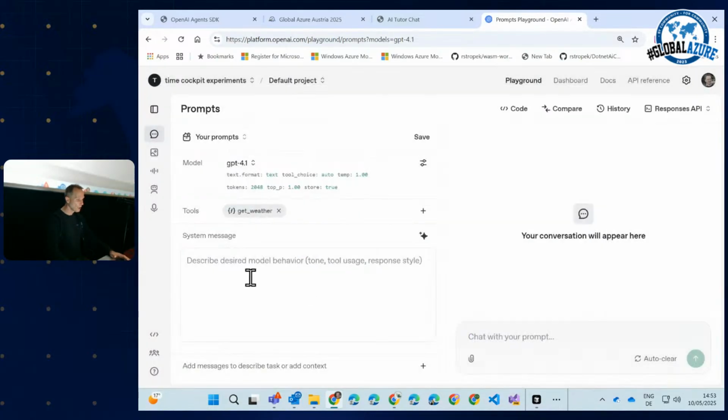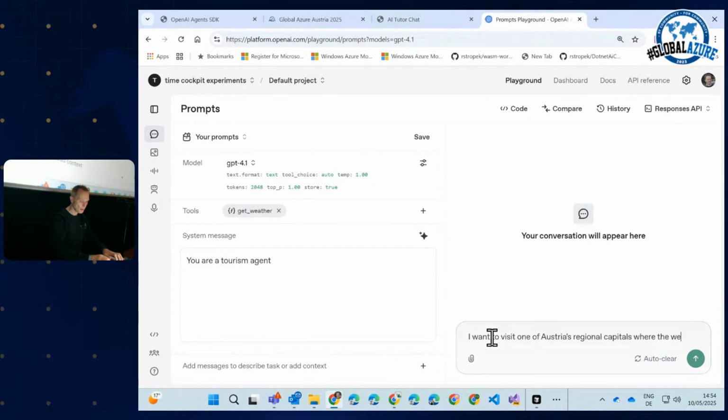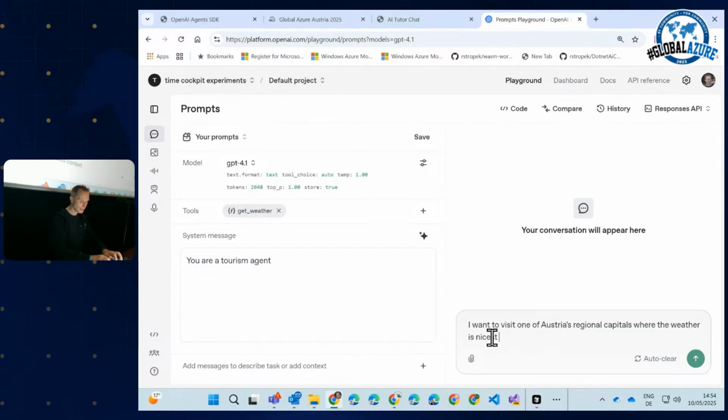That is a hosted tool, and you are a tourism agent, and I can say, I want to visit one of Austria's regional capitals where the weather is nicest tomorrow. The problem is that OpenAI has no idea what the weather will be in Salzburg, in Vienna, in Klagenfurt, in Linz tomorrow. So it needs to use an external tool, and this is what hosted tools is all about.